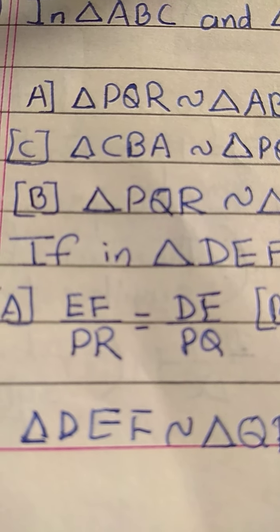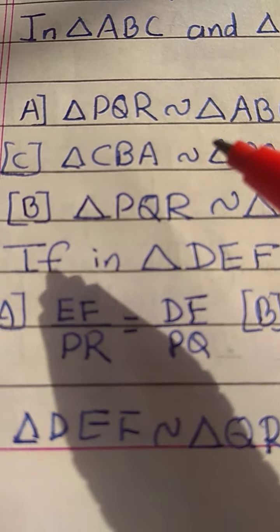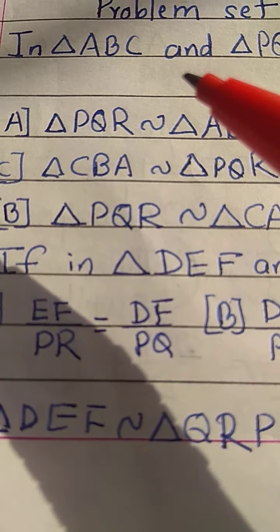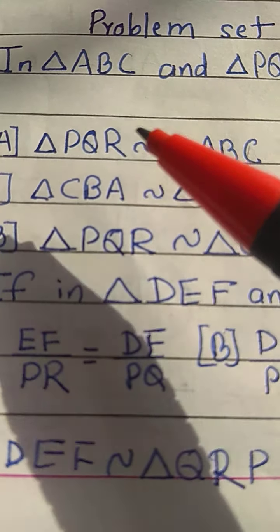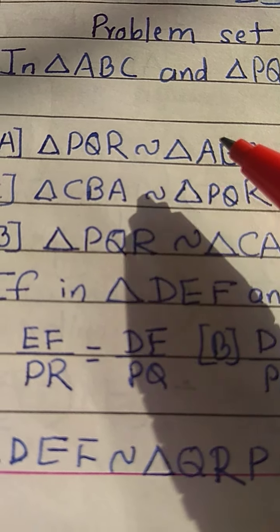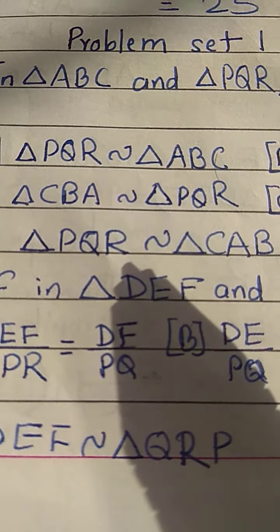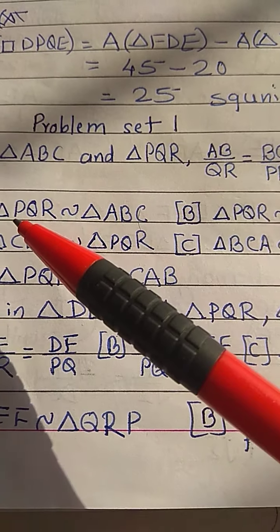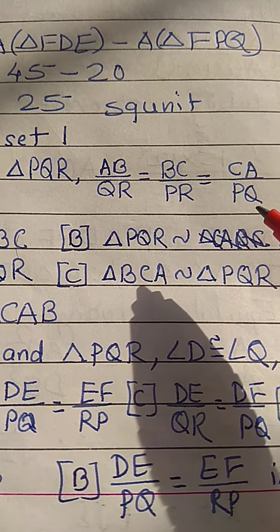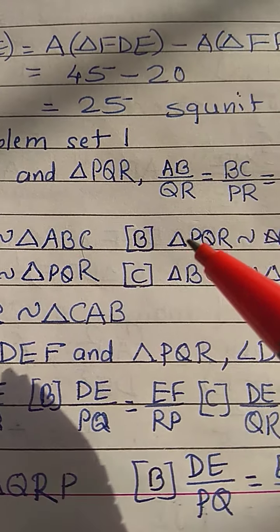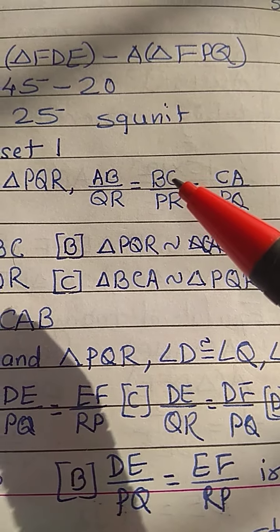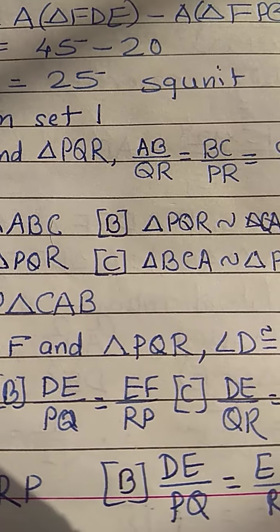A. Triangle PQR similar to triangle ABC. Then we should have corresponding sides as PQ upon AB equal to QR upon BC. But PQ upon AB, see here, PQ upon AB is not possible and QR upon BC is also not possible. So A option is incorrect.